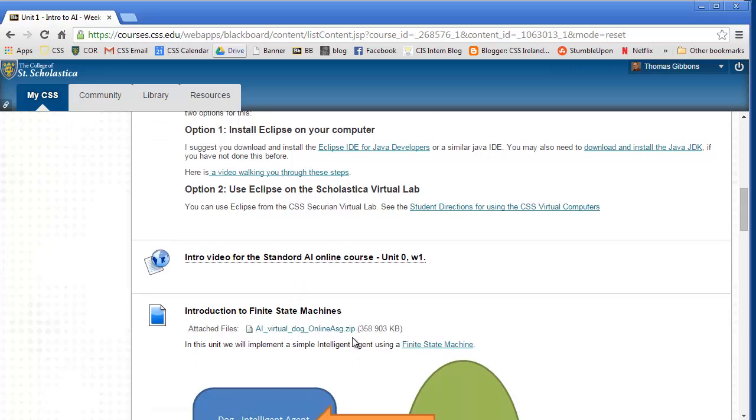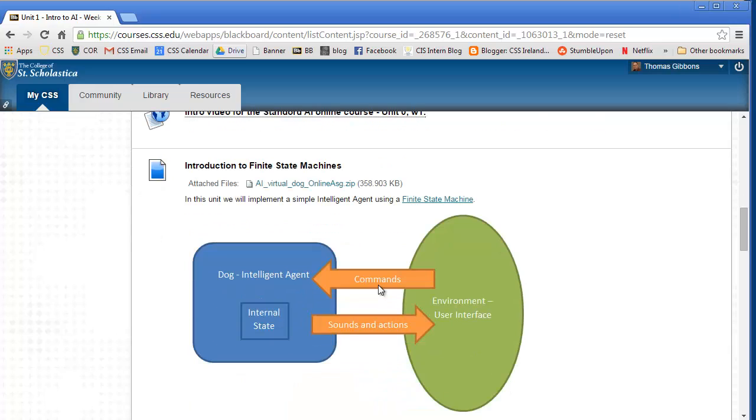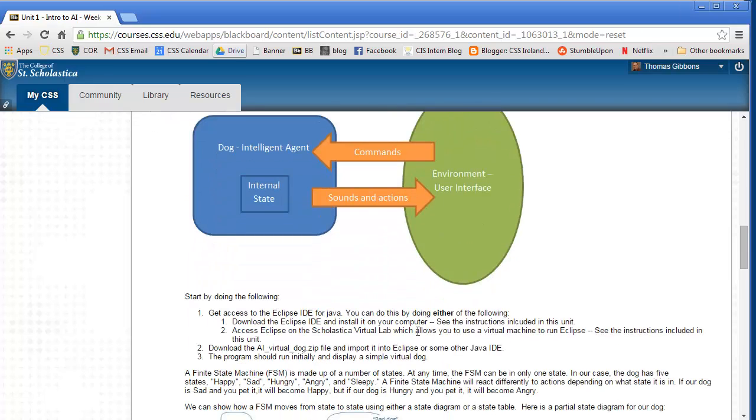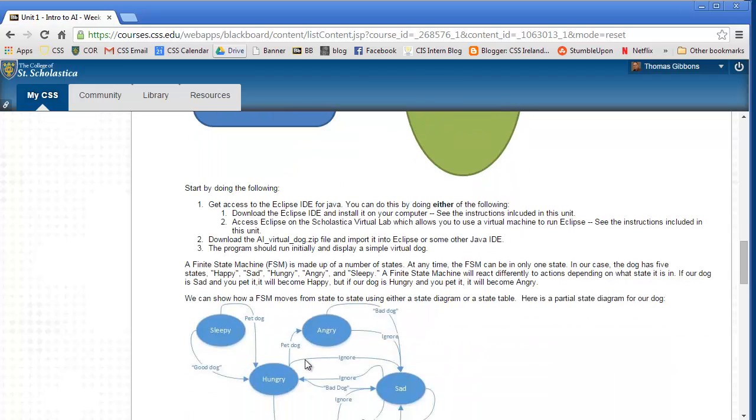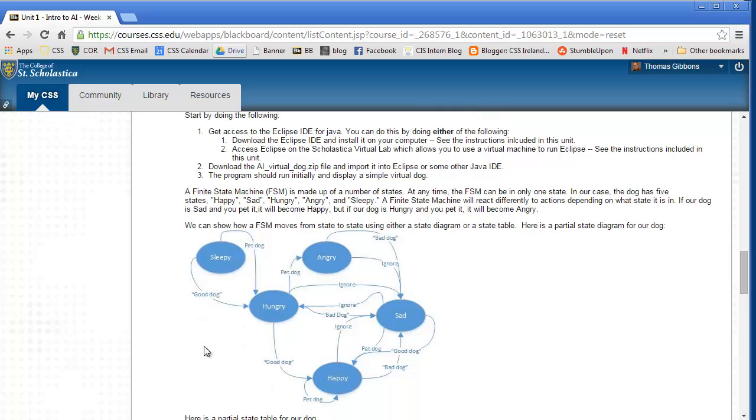We will be doing some with finite state machines. In the Stanford video, they talk about intelligent agents, and this is a nice simplified intelligent agent we'll be looking at. Basically, we're going to use it to make sure you have Eclipse installed and can download a project and set that up in Eclipse. We have a simple Java program that has an intelligent agent for a virtual dog. The dog can be sad or hungry, angry, sleepy, happy, and then you can choose different actions and the dog will go from one state to the other.